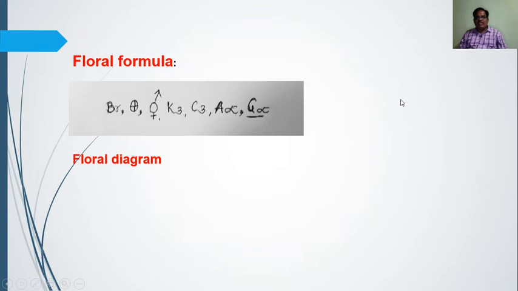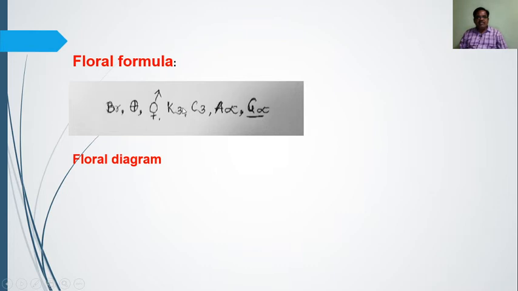Take the example of Canna indica, which is known as Kardar. When we pass a line from above to base, we cannot make two equal parts, because in Canna this part is different and the right side part is different. Such a flower is a zygomorphic flower. But in Annona squamosa, we can make two equal parts by rotating by any angle, so it is known as actinomorphic. Then this is the symbol of bisexual. It is the female part and this one is the male part. So the flower is bisexual.